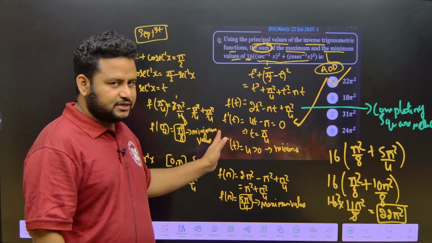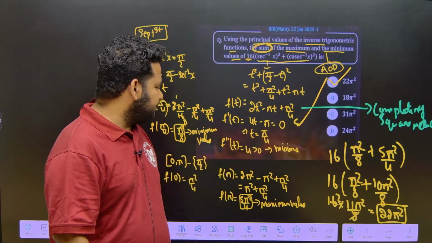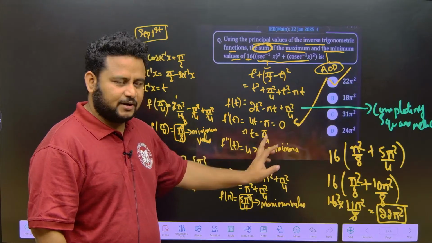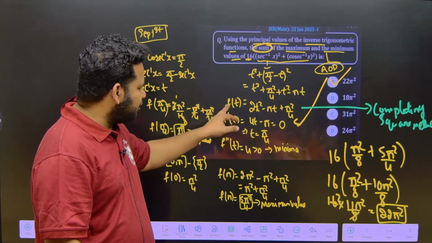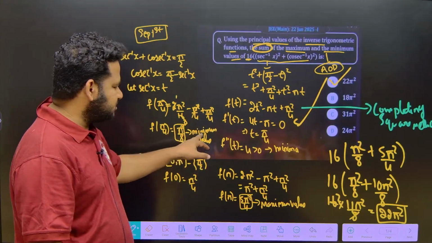So, first order derivative found out and I equated to 0, I got the critical point. So, t is equal to pi by 4. The double derivative if I find out, I will get 4 which is greater than 0, so this is having a minima. So, first I should put f of pi by 4. If I find out f of pi by 4, I will get pi square by 8, this is the minimum value.